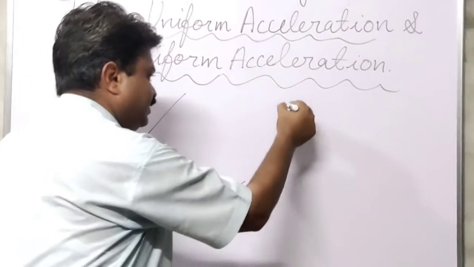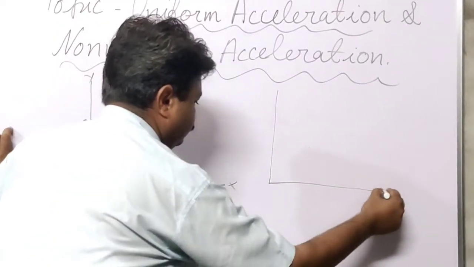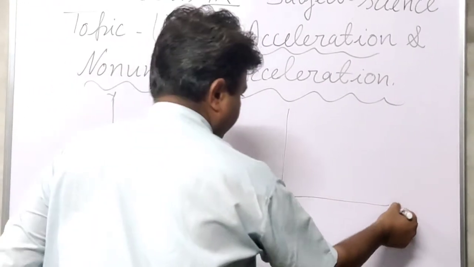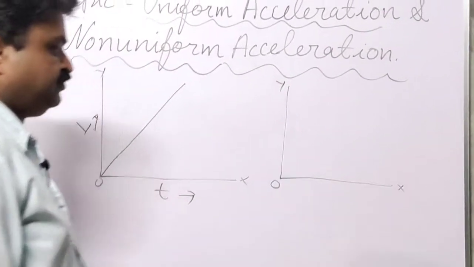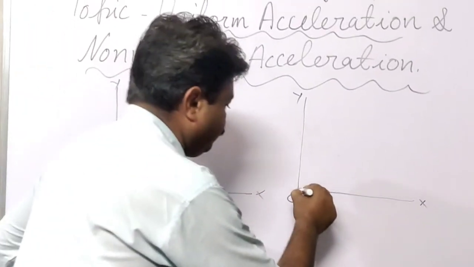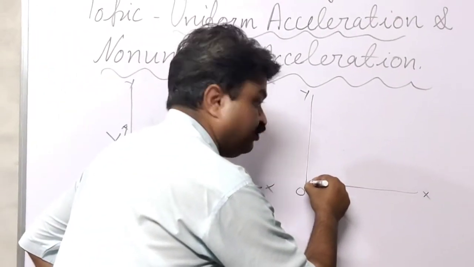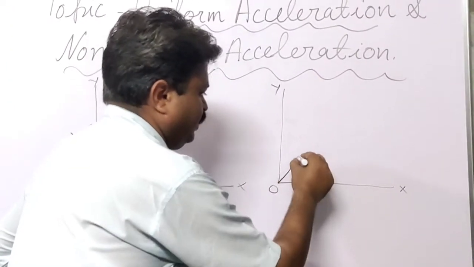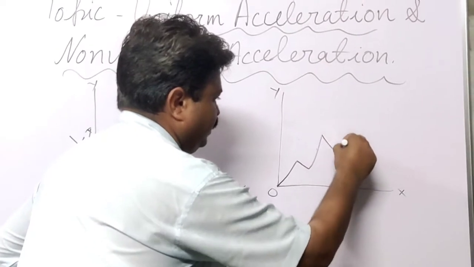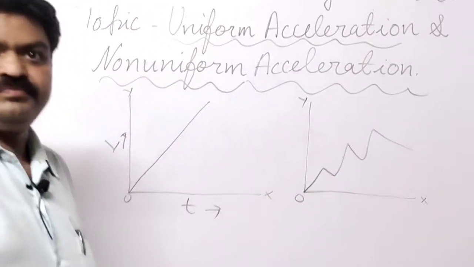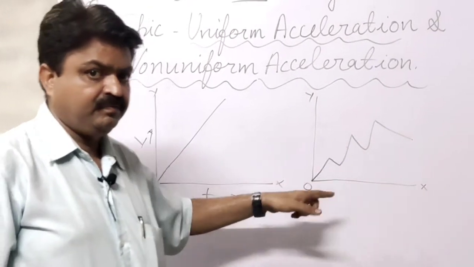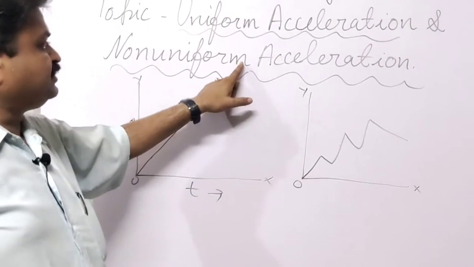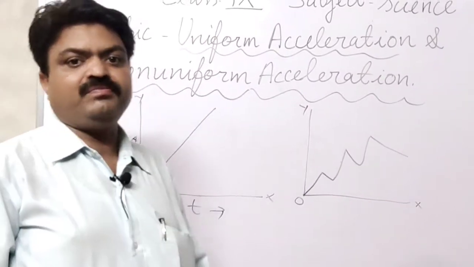Now in this, it is the origin, and it is the x-axis and it is the y-axis. In this, if the object starts its motion from the origin and it has this type of graph, a curved graph or curved path graph, then that acceleration can be considered as non-uniform acceleration.